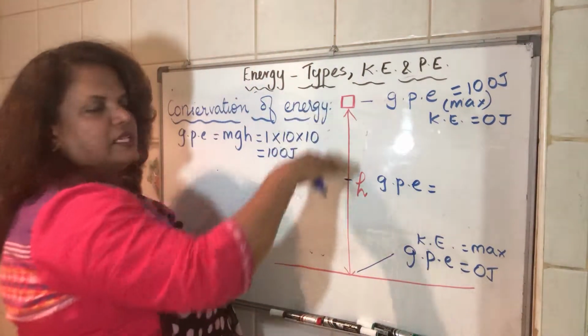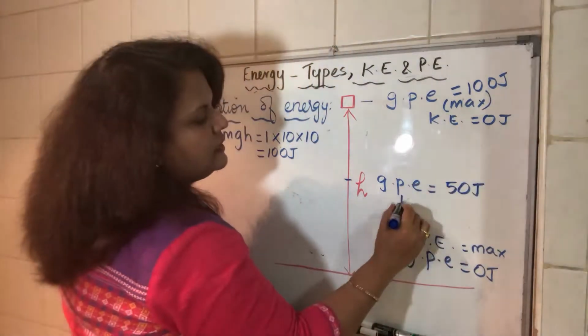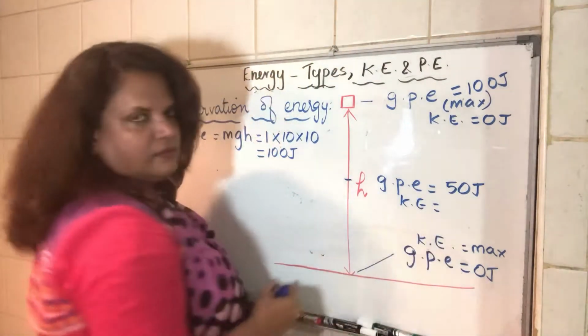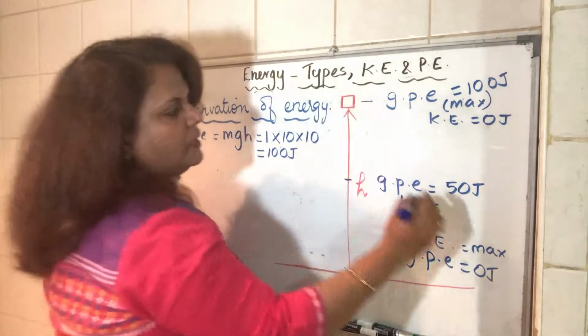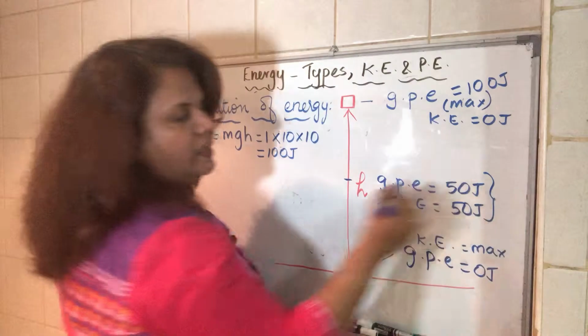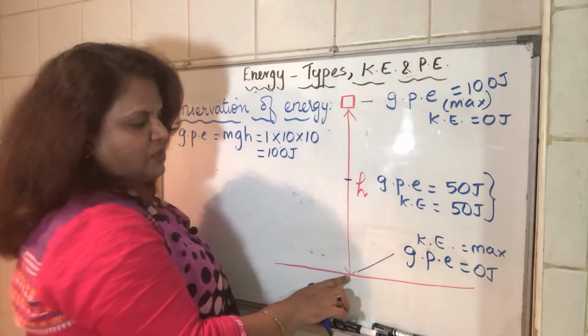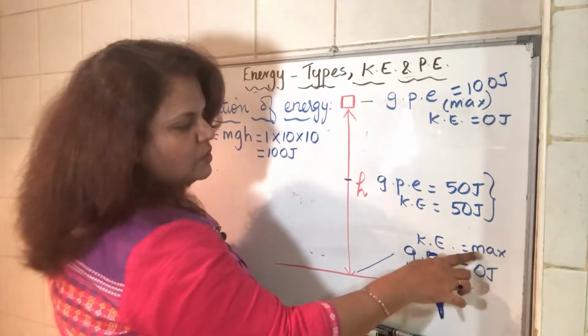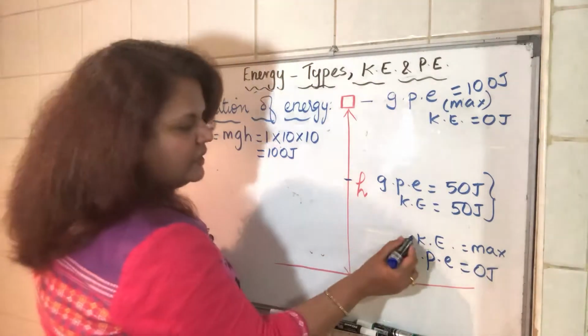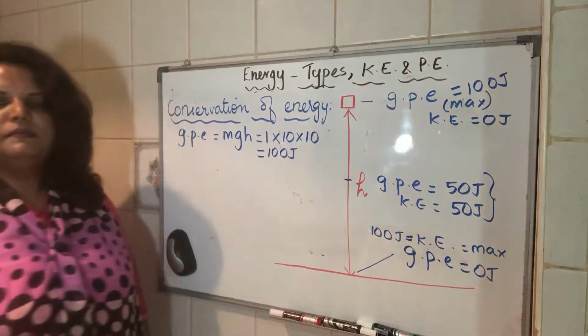GPE would have decreased by half, so GPE will be 50 joules. Kinetic energy would have increased by the same amount that has been lost, so it is 50 joules, and together this should be 100, right? Now coming to this position, GPE is 0 here, so what should be the maximum kinetic energy? KE will be equal to 100 joules of energy.